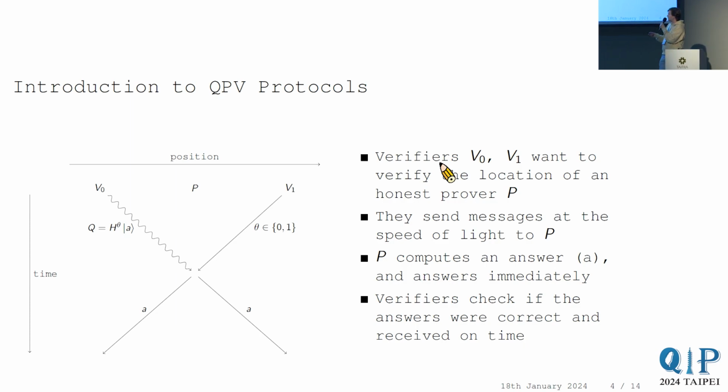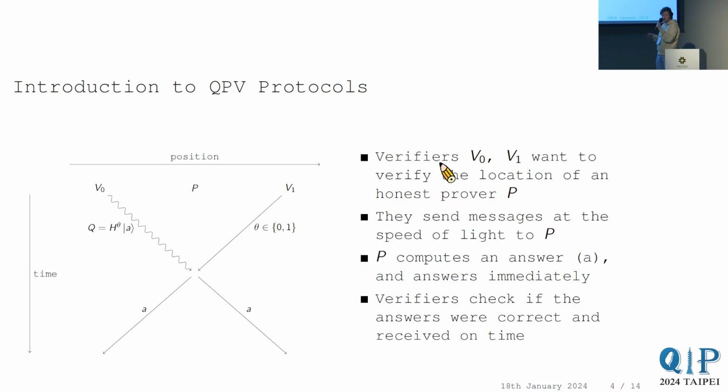To give you an example of quite a simple protocol that would come up immediately, suppose one verifier sends a BB84 state. Here, the squiggly line indicates a message being sent that is quantum. A straight line is a classical message. They have a 45-degree angle as a light cone, which means that these are sent with the speed of light.